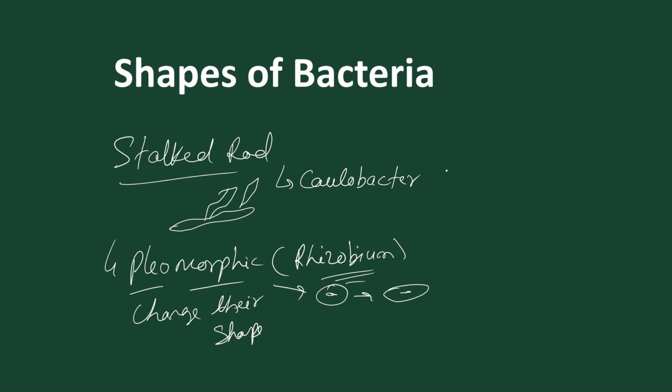And later in the chapter cell, we'll study gram-positive bacteria. There are certain bacteria called gram-positive bacteria on the basis of the cell wall, and others called gram-negative bacteria. So we'll study this later in the chapter called cell. So this is all about the general character and general shape of bacteria. The detailed structure of the bacterial cell and its functions, we'll study in the chapter on prokaryotic and eukaryotic cell.